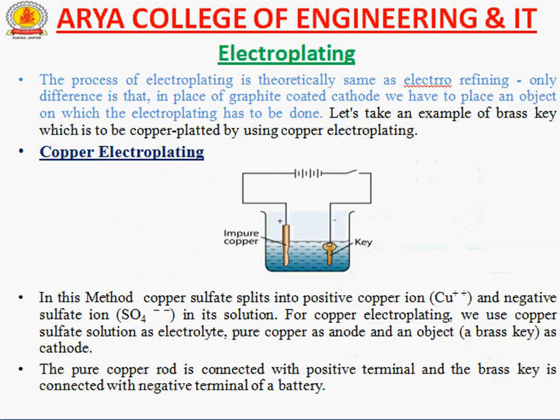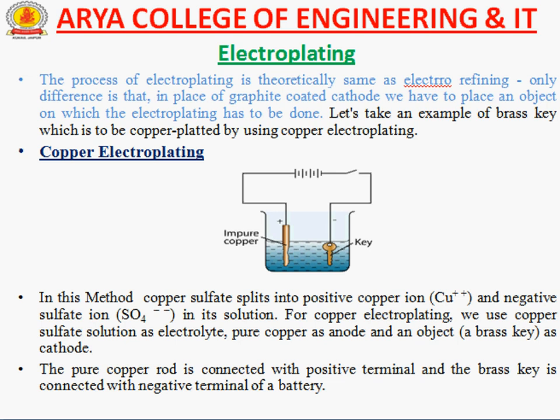The next application of electrolysis is electroplating. The process of electroplating is theoretically the same as electro-refining, but the only difference is that in place of the graphite-coated cathode, we have to place an object on which the electroplating has to be done. So there is no major difference, except that instead of the graphite cathode we place the object as the cathode on which electroplating has to be done.